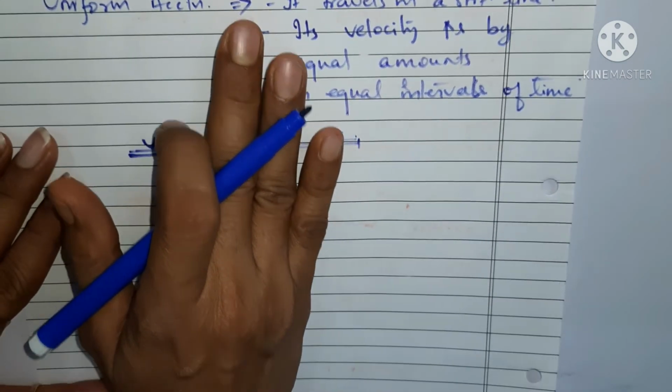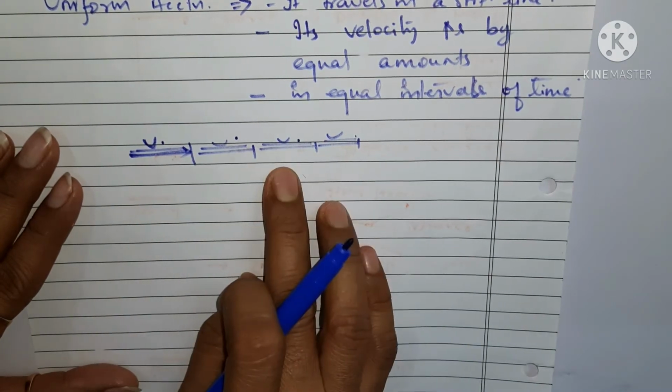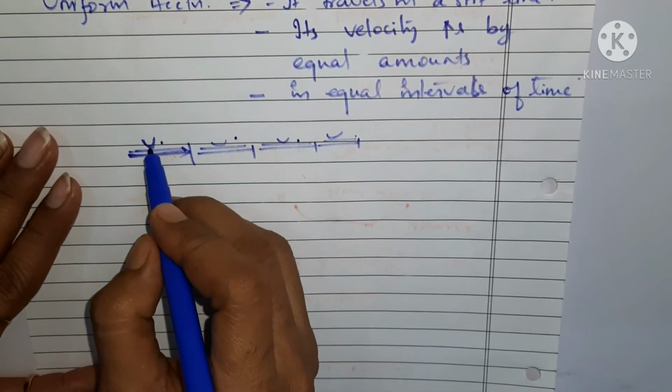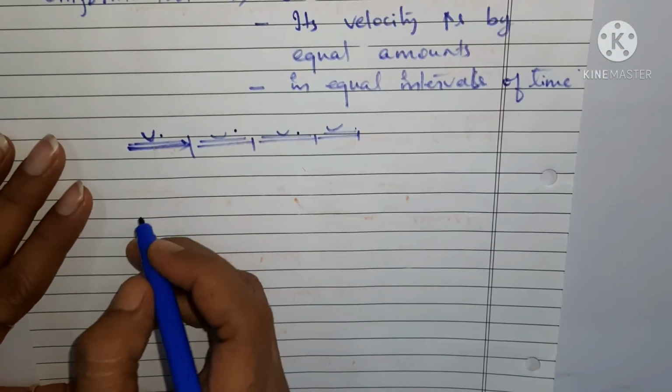Okay. So a body has uniform acceleration if its velocity changes at a uniform rate. Okay, when velocity changes at a uniform rate, we say that there is uniform acceleration.